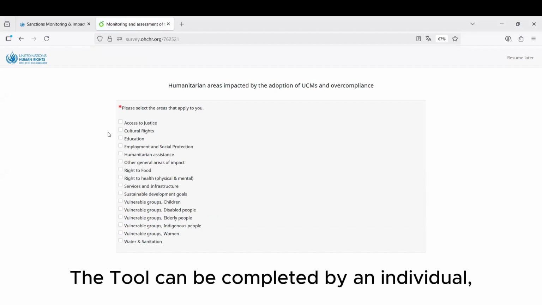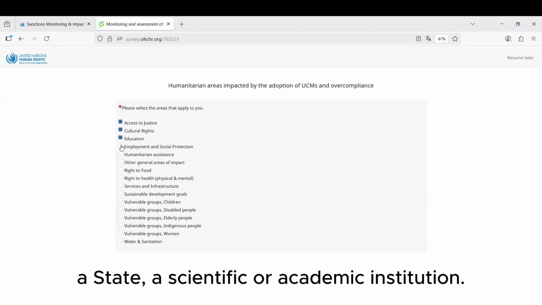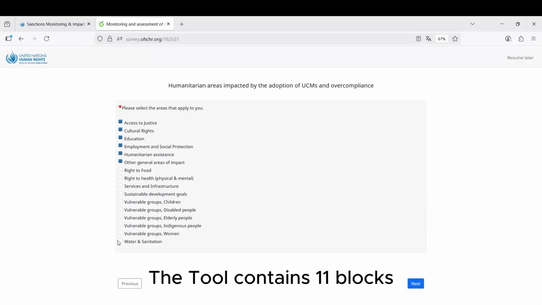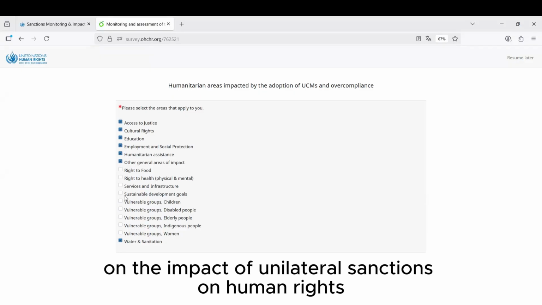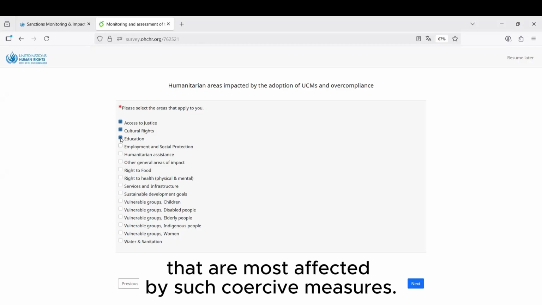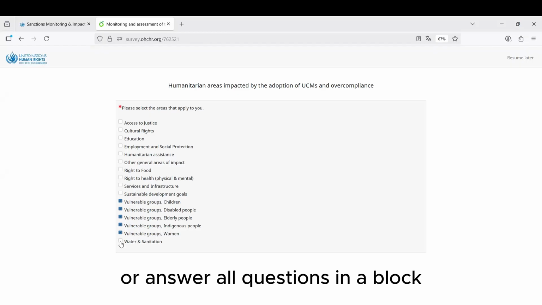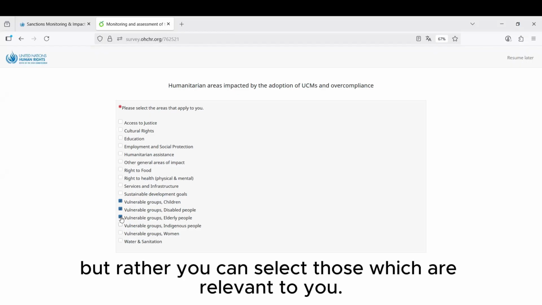The tool can be completed by an individual, a non-governmental organization, a state, or a scientific or academic institution. The tool contains 11 blocks on the impact of unilateral sanctions on human rights and 5 on the social groups that are most affected by such coercive measures. You are not required to complete each and every block or answer all questions in a block in order to report your situation, but rather you can select those which are relevant to you.